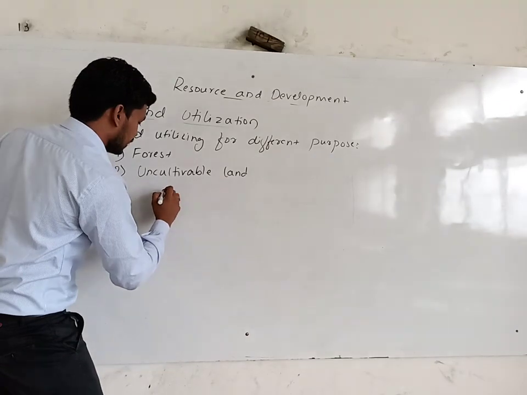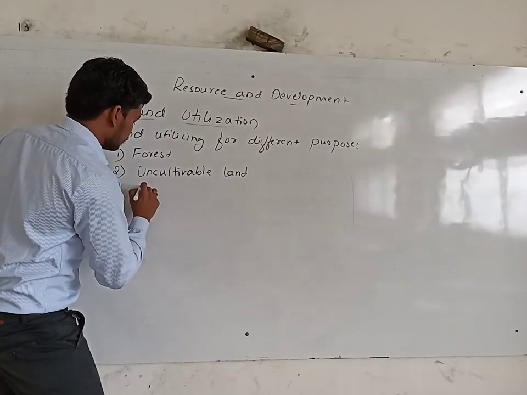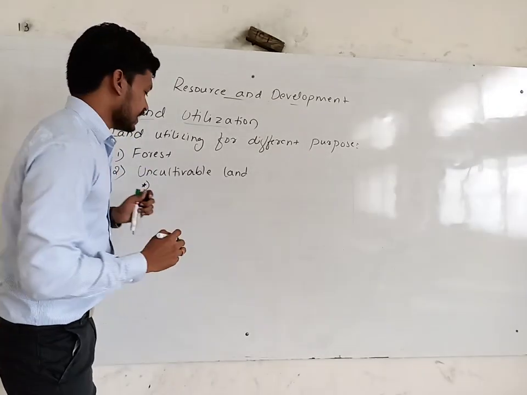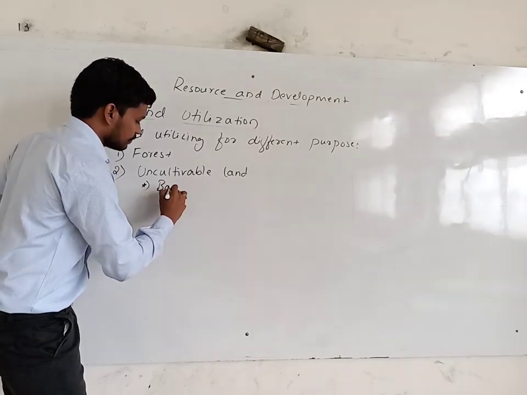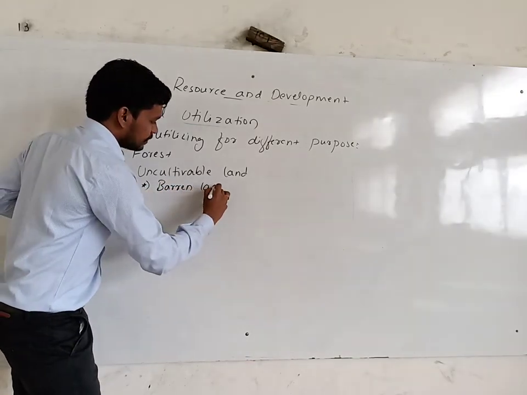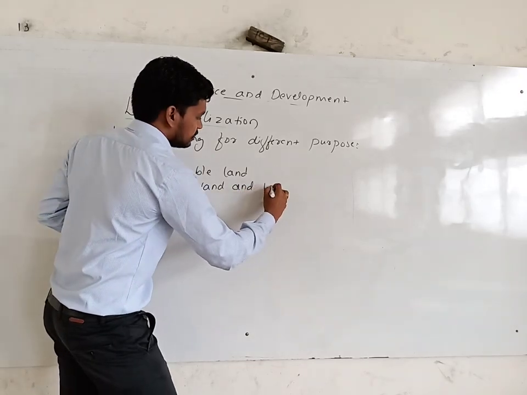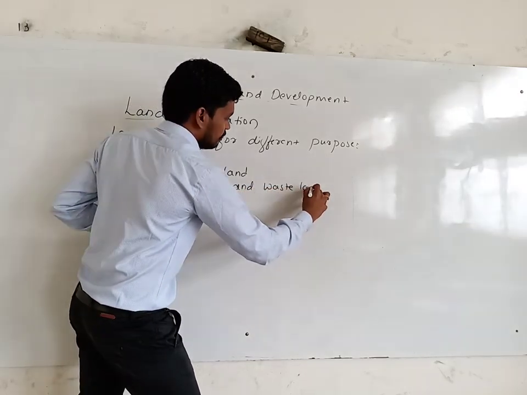Under the uncultivable land we have further divisions like barren land and wastelands.